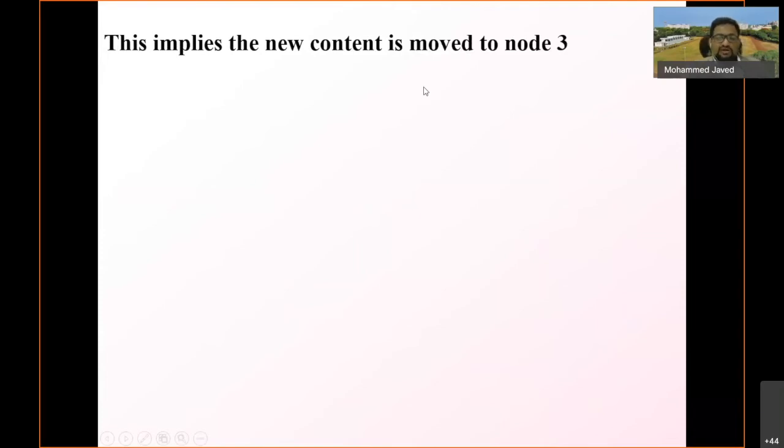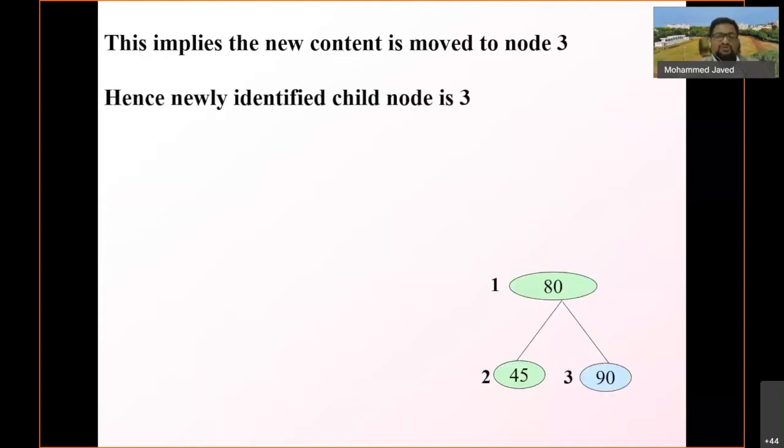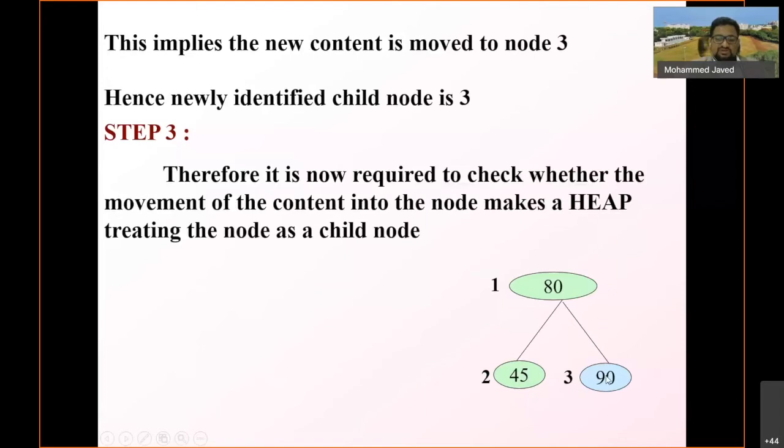So now the new content which I added at the last location is moved to position number 3. Position number 3 is now the newly identified child. So in step 3, it is now required to check whether the movement of the content into the node makes a heap, treating the node as a child node.